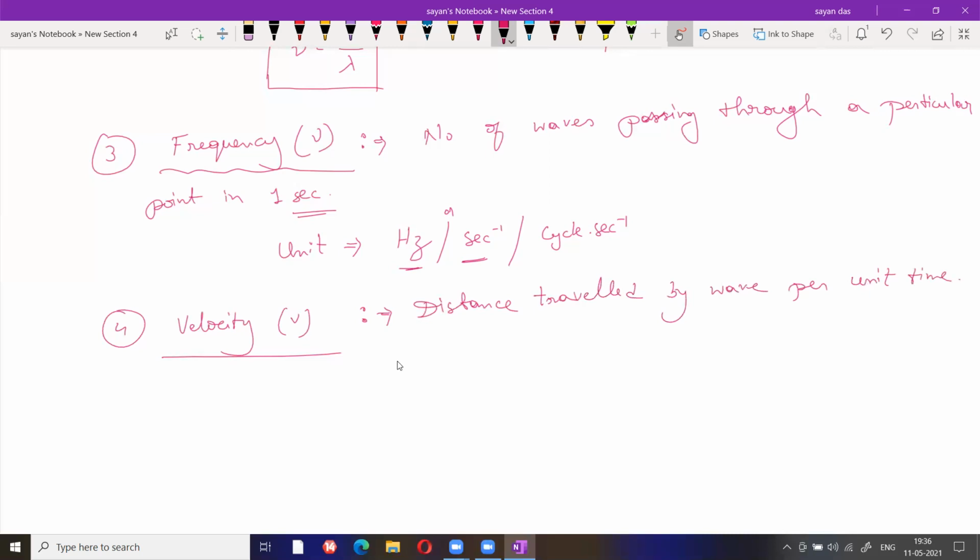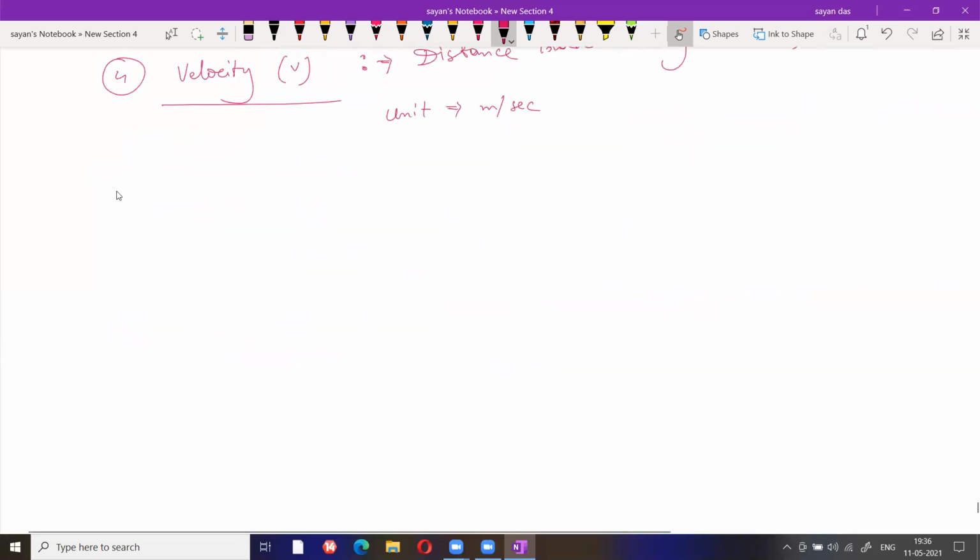What is the unit? The unit is meter per second. And the fifth one is amplitude, A. The amplitude unit is meter.